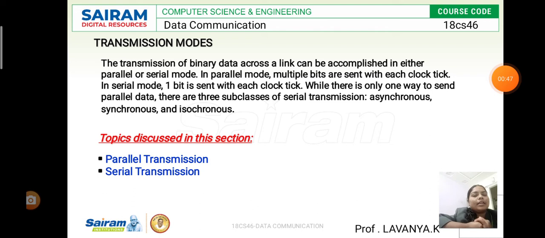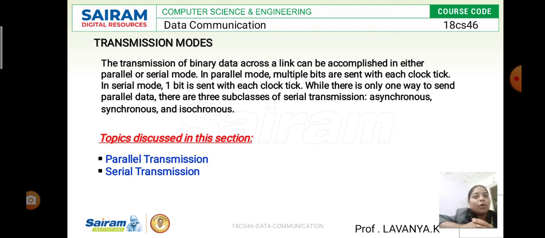Here in the transmission modes, we are going to use some set of binary data that we are going to send across the transmission medium, or a transmission link. That can be accomplished in either one of the modes, either parallel mode or serial mode. In the parallel mode, we send multiple bits at a time from one device to another device.